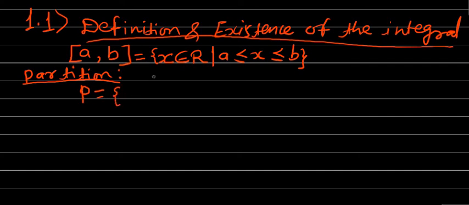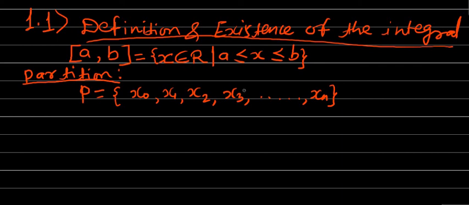Finite set P of points, having points x0, x1, x2, x3 and so on up to xn, such that, how many are these points in number?